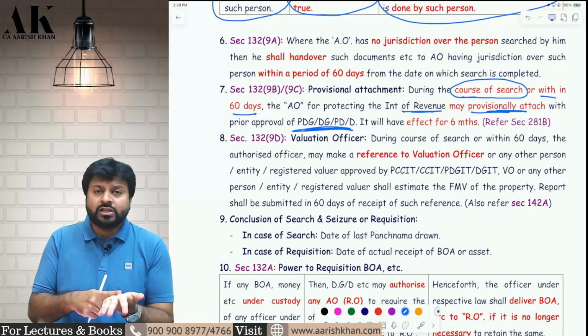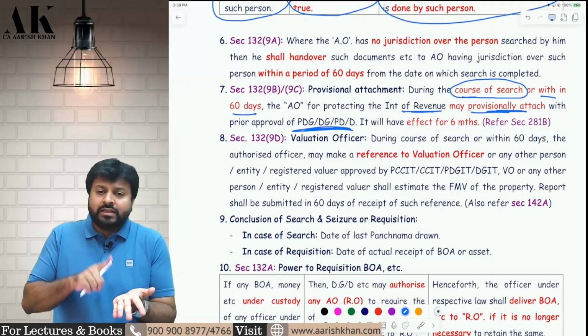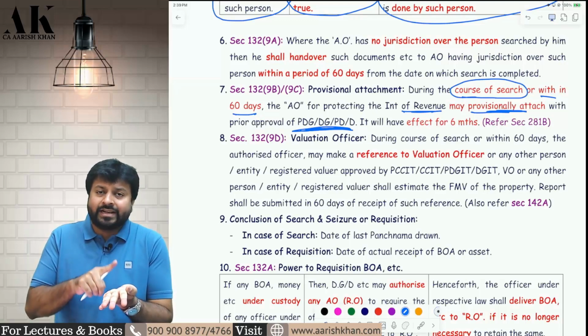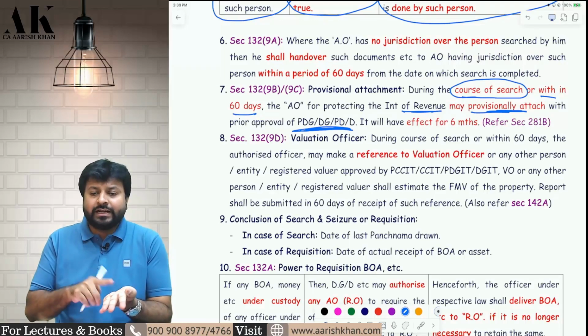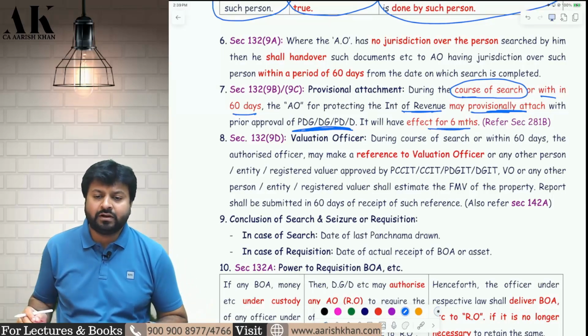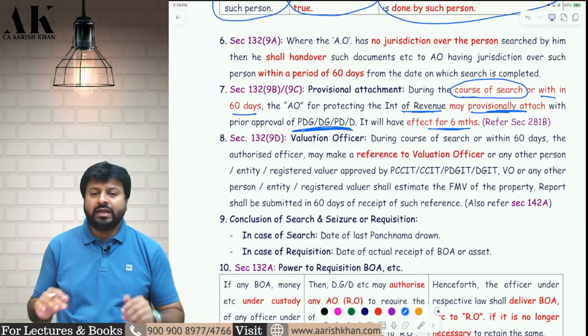So during the search or within 60 days from the date of search, they can provisionally attach your property to protect the interest of the revenue, and this provisional attachment will be effective for a period of how many months? Period of 6 months. So it will be valid for a period of how many months? Period of 6 months. Next question.